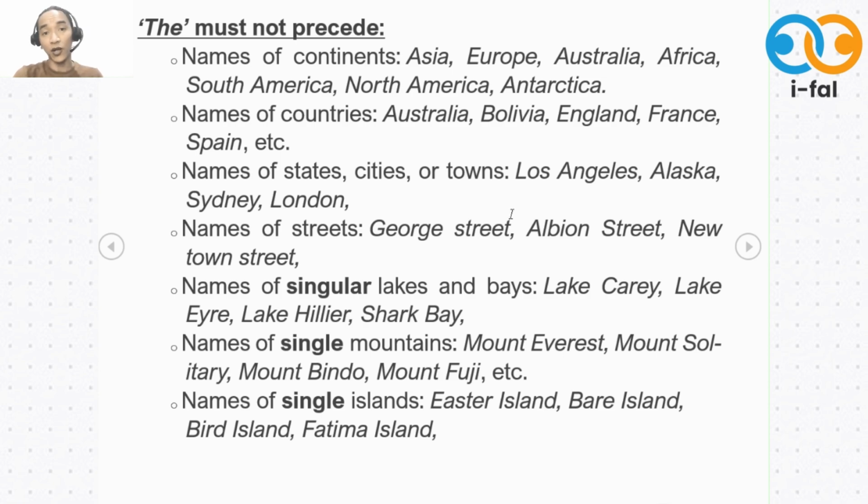So we also don't use the before names of singular lakes, okay, and bays, singular lakes like Lake Carey, Lake Erie, okay, and so on. We also don't use the for names of single mountains, Mount Everest, Mount Solitary, and so on. Okay? We also don't put the before names of single islands. Example, Easter Island, Bear Island, Bird Island, Fatima Island, and many others.